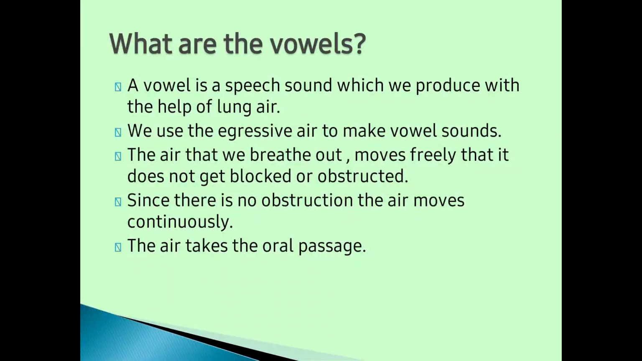Now, let us see what is the definition of vowels. A vowel is a speech sound which we produce with the help of the lung air. We know that air is needed to produce any kind of sounds. So, for producing vowel sounds, we use lung air. This lung air moves out freely, continuously, and takes the oral passage. So, the kind of sounds produced using these criteria make it vowel sounds.